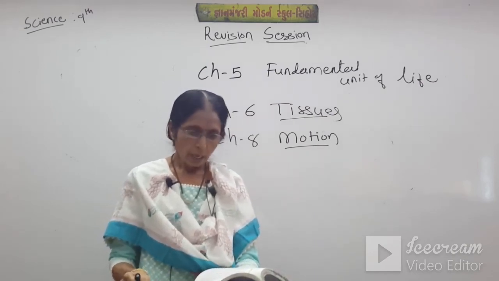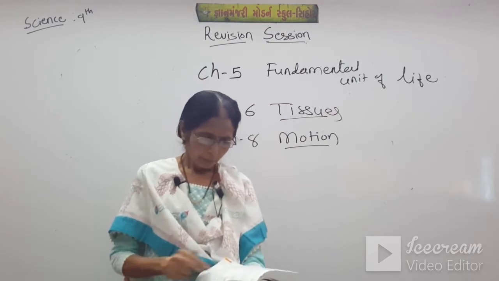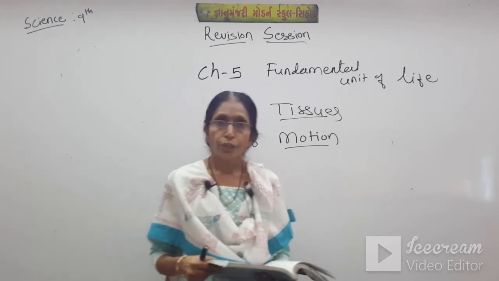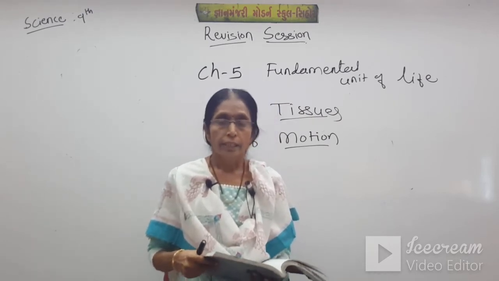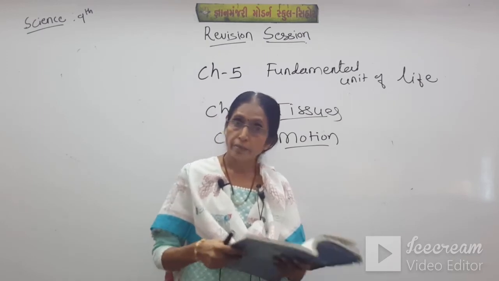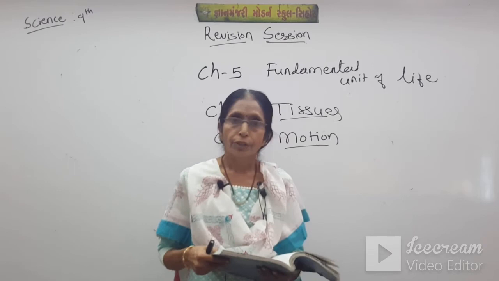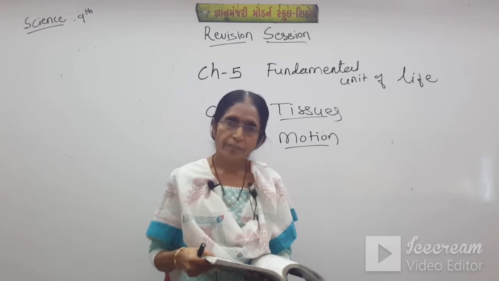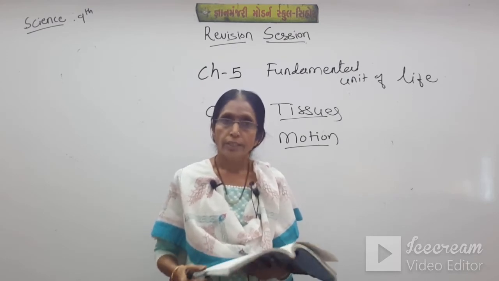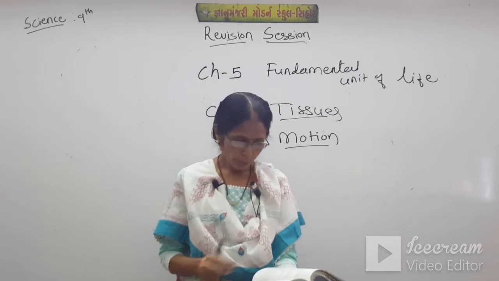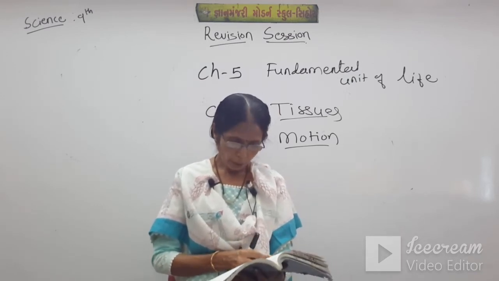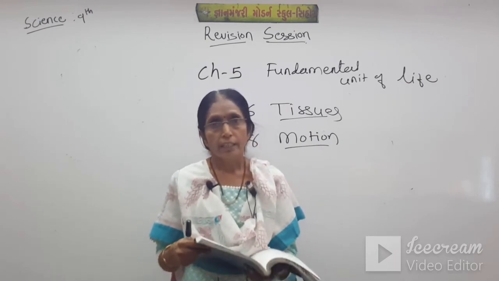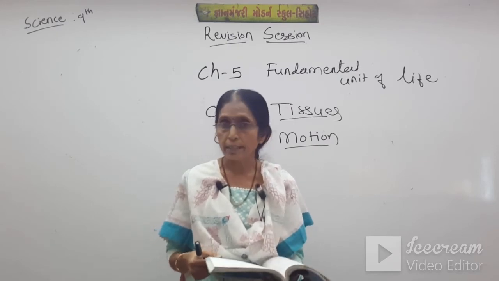Okay. So this is about the vector and scalar quantity. Also motion, uniform motion, if the equal distance is travelled in equal interval of time, then it is uniform motion. If equal distance is not travelled in the equal interval of time, that is non-uniform motion. So this is the difference between uniform and non-uniform. Also we have seen the chart about this. Now if there is a change in its velocity, then the rate of change in velocity is called acceleration.